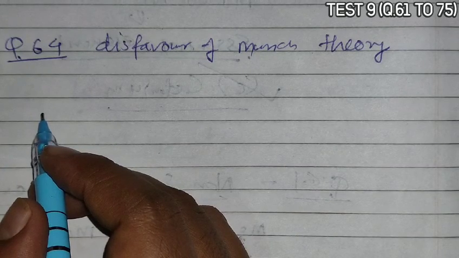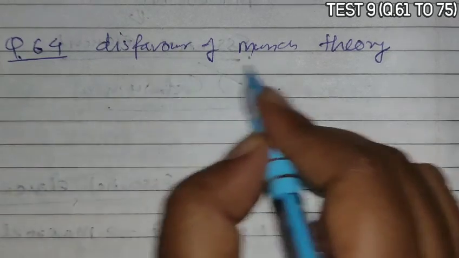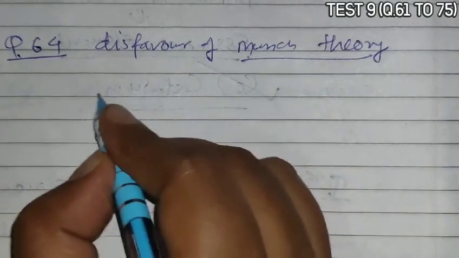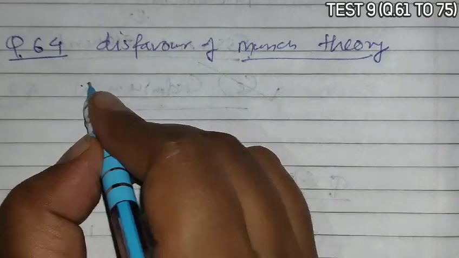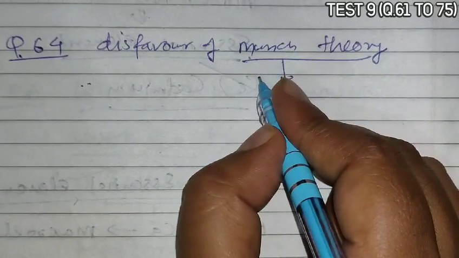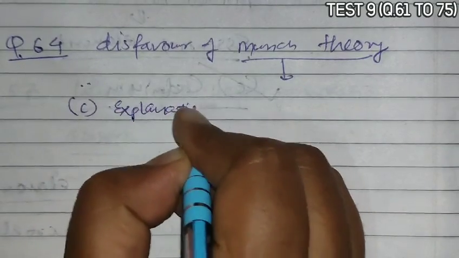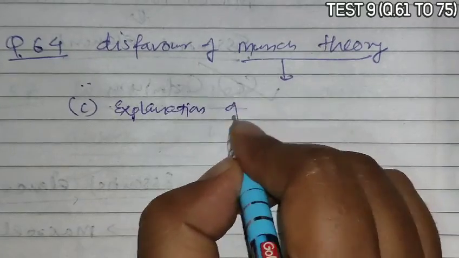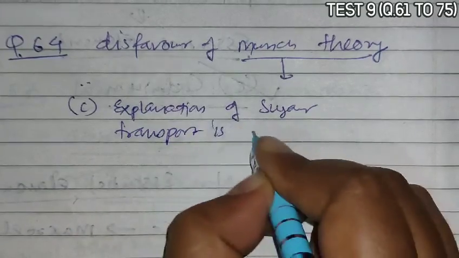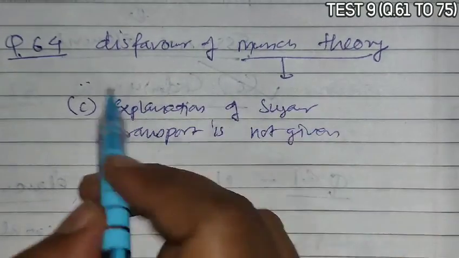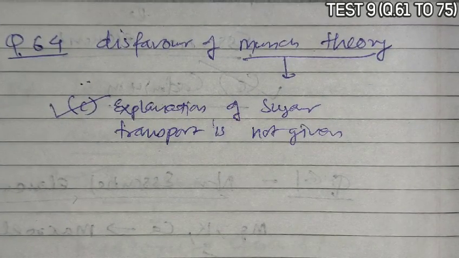Ziegler believes that diffusion of sugar from a mesophyll cell to the sieve tube may occur against the concentration gradient. Explanation of sugar transport is not given in Munch theory, so that is a disfavor. It obviously talks about translocation as a pure physiological process.